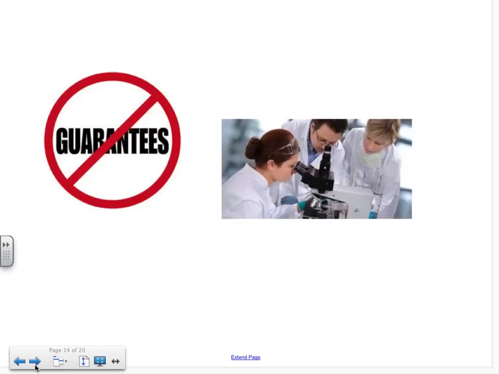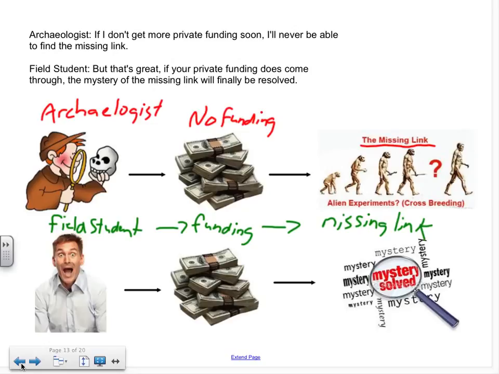The problem with this is that there are no guarantees that if the archaeologist gets funding, he will necessarily find the missing link. It is necessary for the archaeologist to get funding in order to continue his studies, but he can get $1 million and maybe he'll never be able to find the missing link. So this is an example of necessary versus sufficient. It is necessary to get the money to continue his studies, but it is not sufficient to find the missing link necessarily.